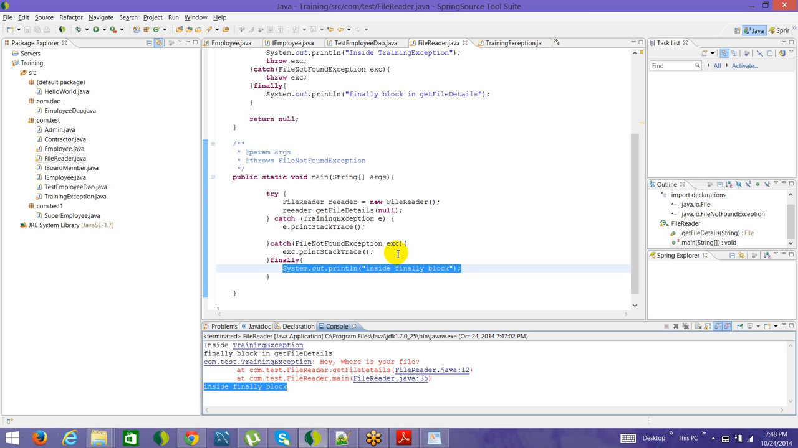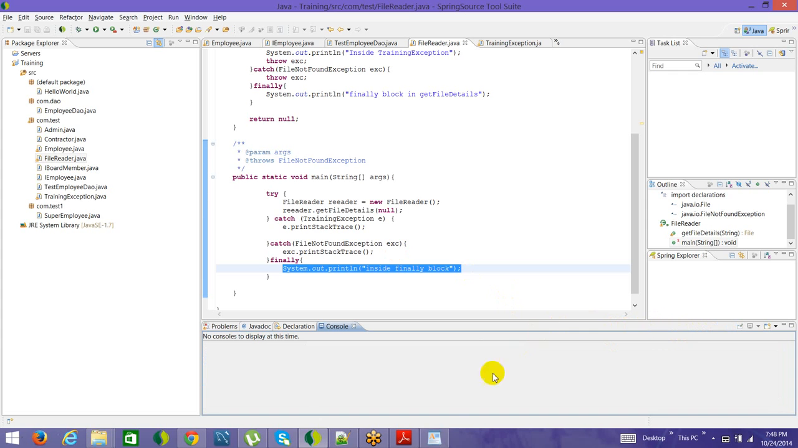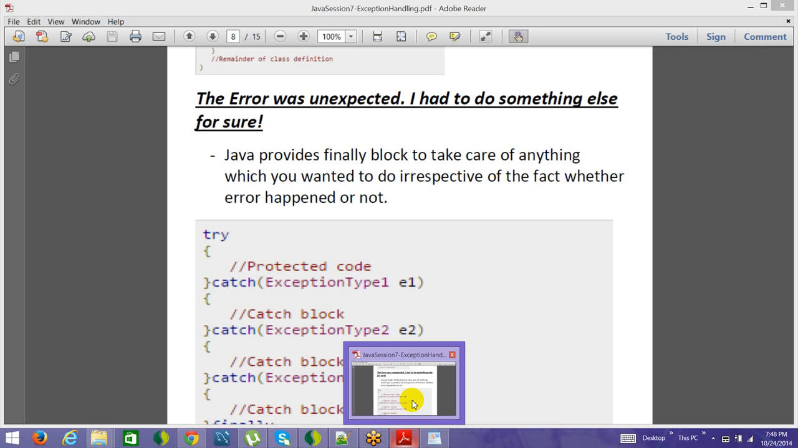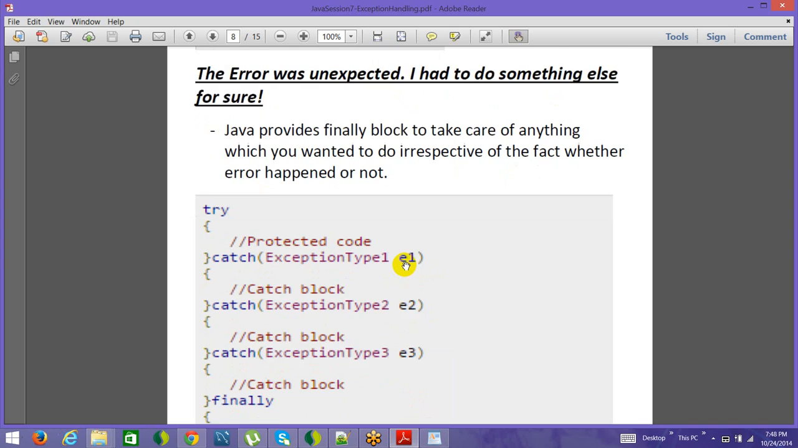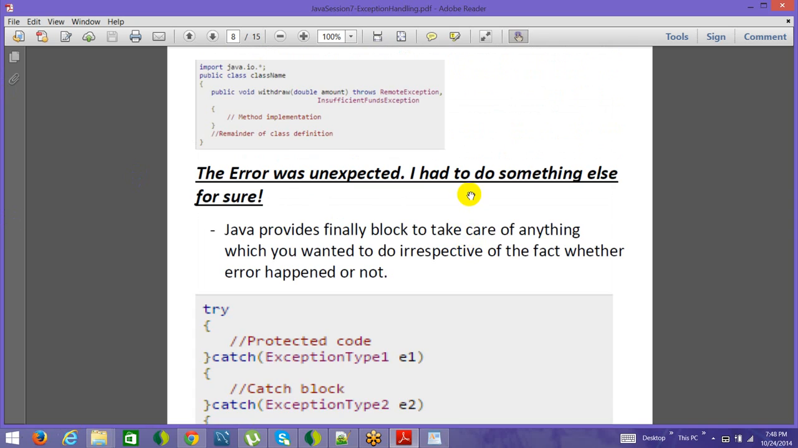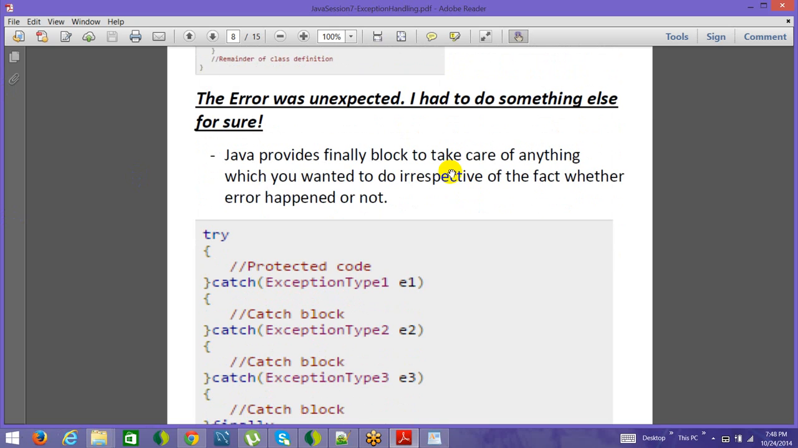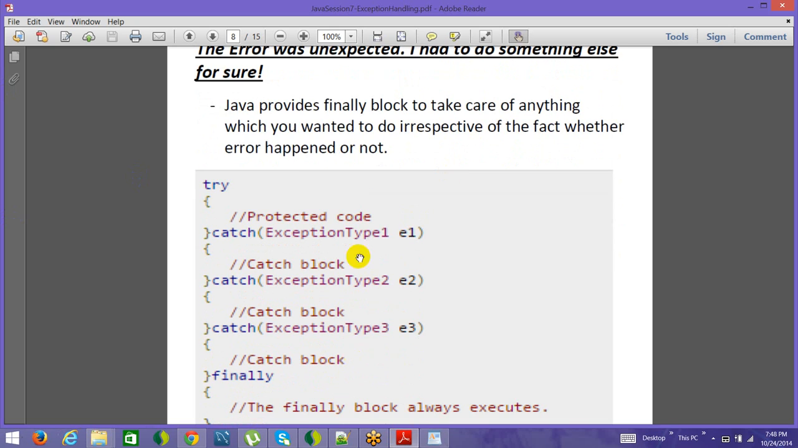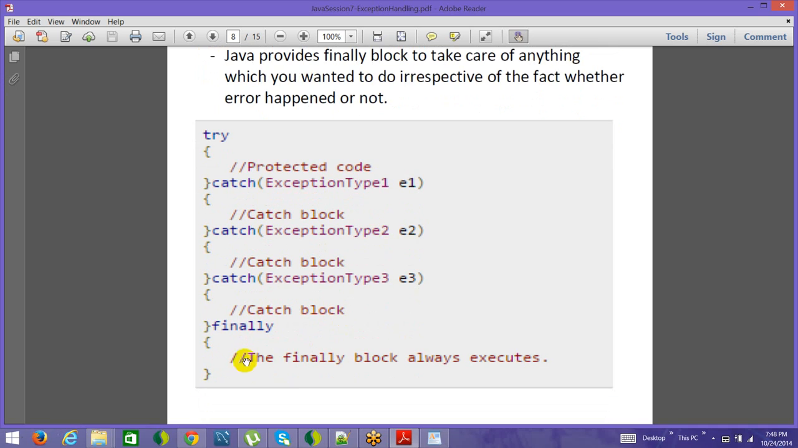All right, so this was important, so I just wanted to tell you about it, and we will have some exercises around it, not for today but for next session, but you can do a self reading around it as well. So this is what we have for finally block where you write every stuff. So Java provides the finally block to take care of anything which you wanted to do irrespective of whether the error happened or not, and this goes inside finally.